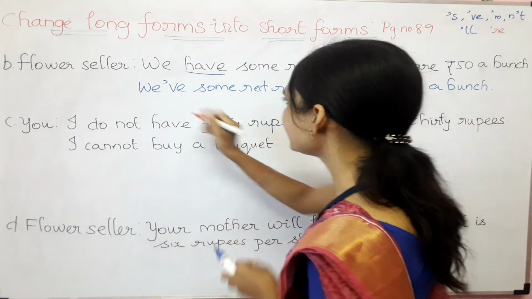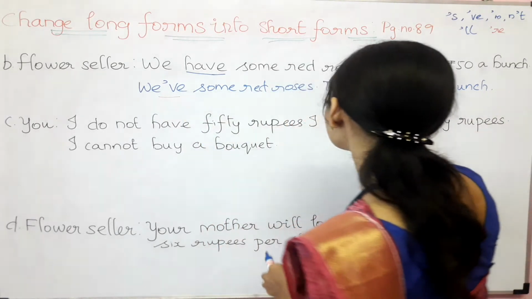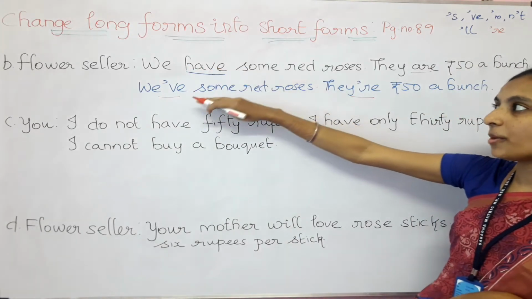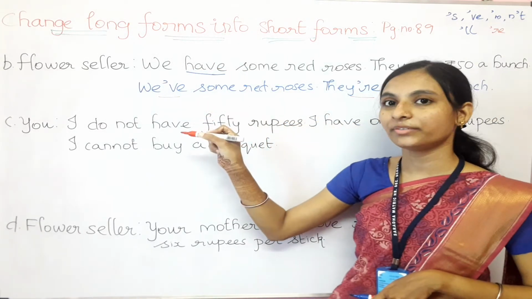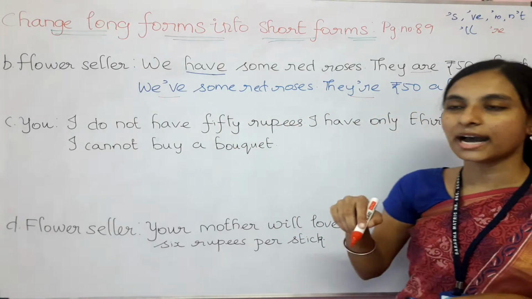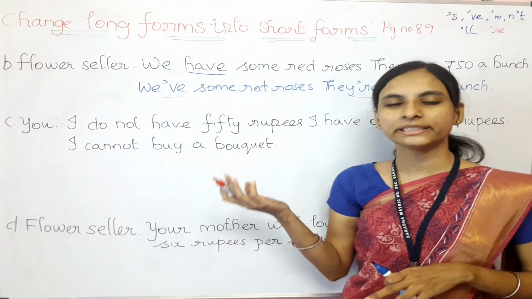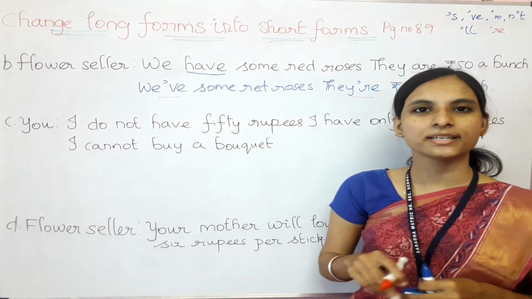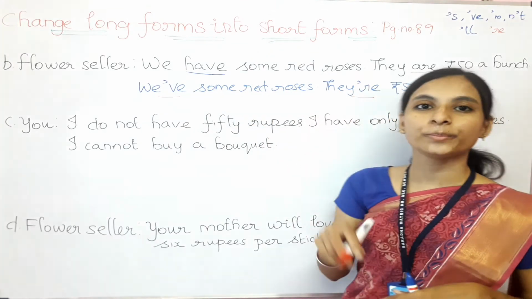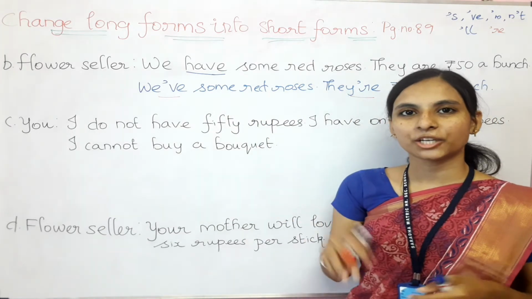That's all, children. See, the changes have been made in these places. The short form of have is apostrophe ve, and the short form of are is apostrophe re. There are no other verbs present in the sentence, so we can't make it into the short form. Only in these two places we can change it into short form.